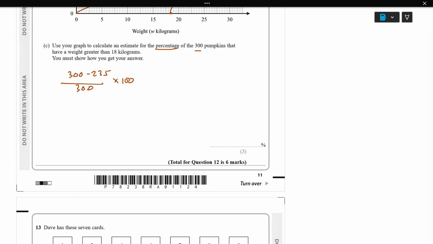When we calculate 300 minus 235, divided by 300, times 100, the answer is 21.6, so we can write 21.7.